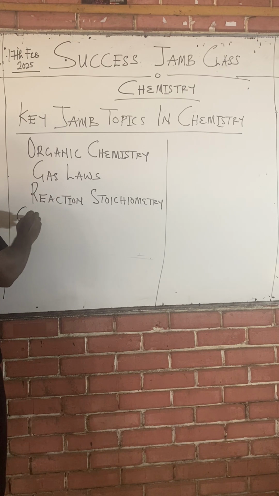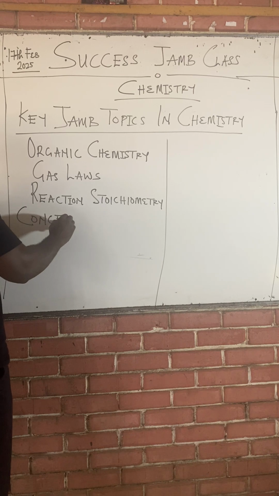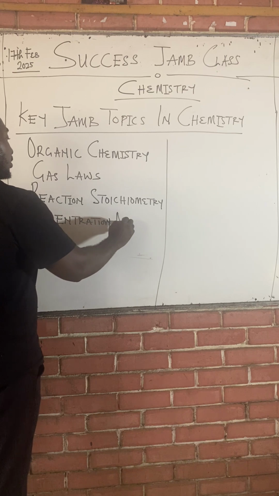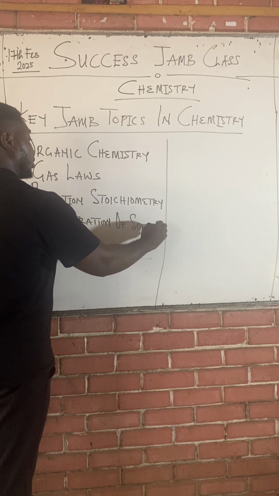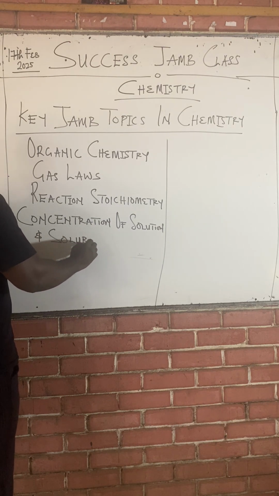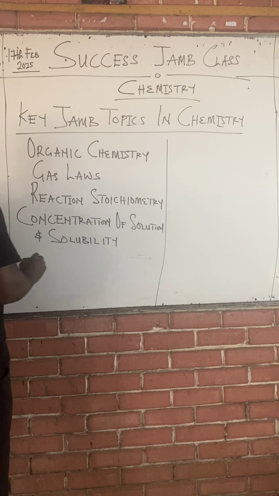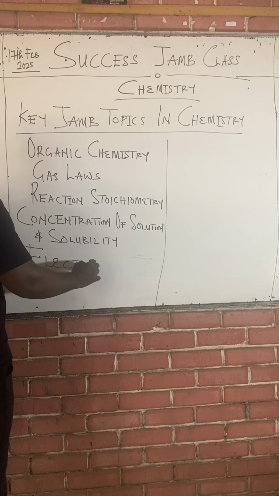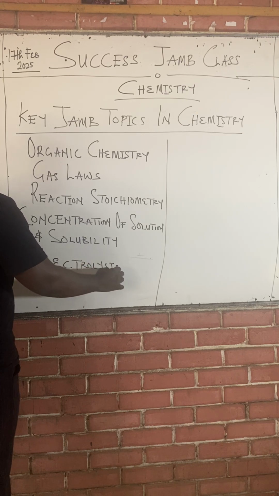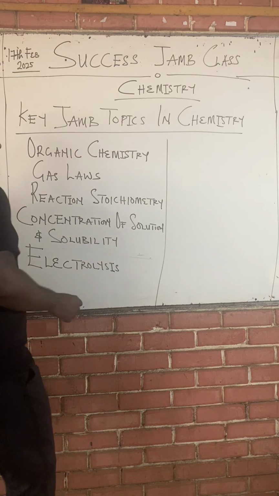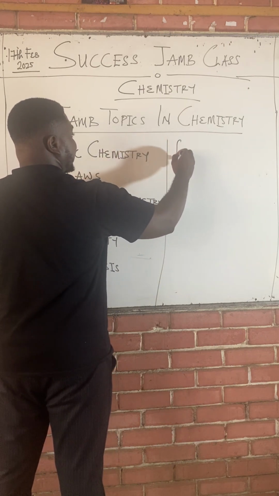Question on concentration of solution and solubility. Another interesting topic in Jam is electrolysis. These are key Jam topics: electrolysis. Another key aspect of Jam is experimental chemistry.